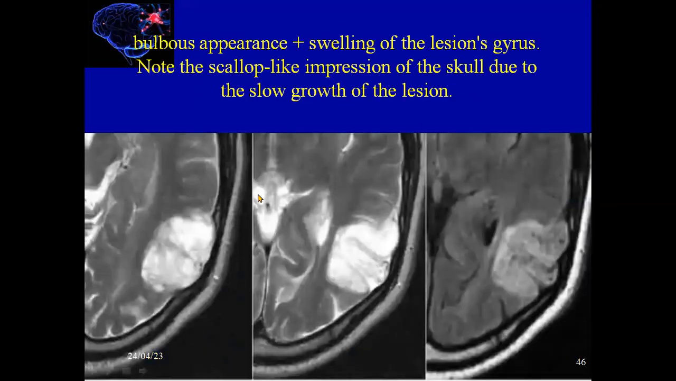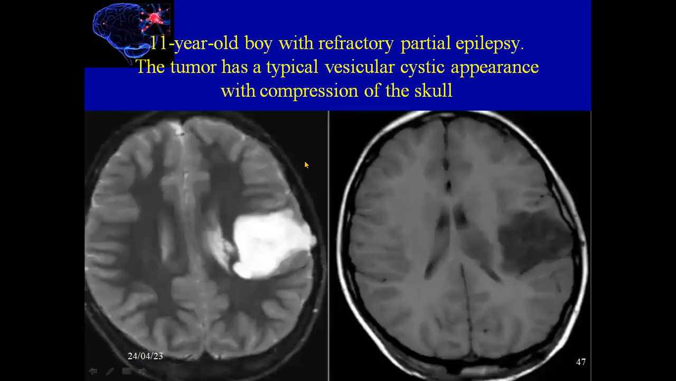As we see in this picture, there is a bubbly appearance and swelling of the cortex and gyri here. There may also be changes of the skull due to the slow growth of the lesion, which may change the bone to what's called scallop-like compression. Here is another patient with refractory partial epilepsy. The tumor is typically cystic, with a bubbly appearance and compression of the skull also.